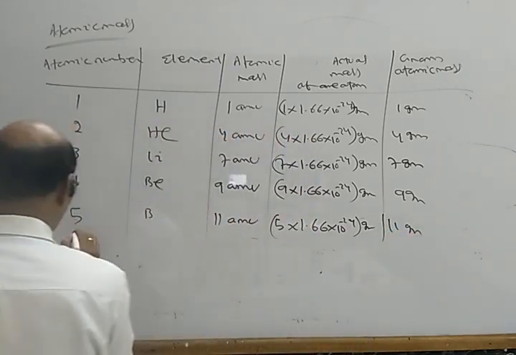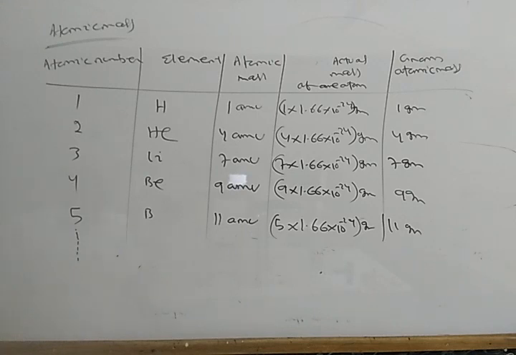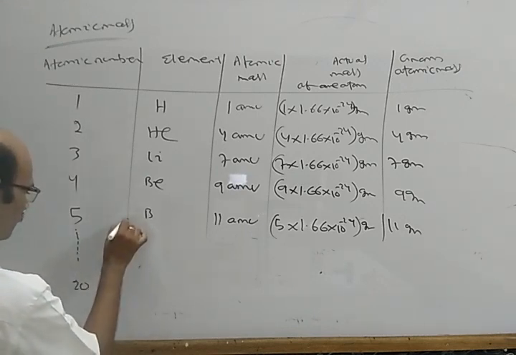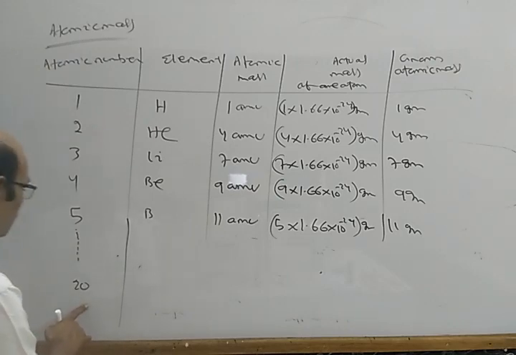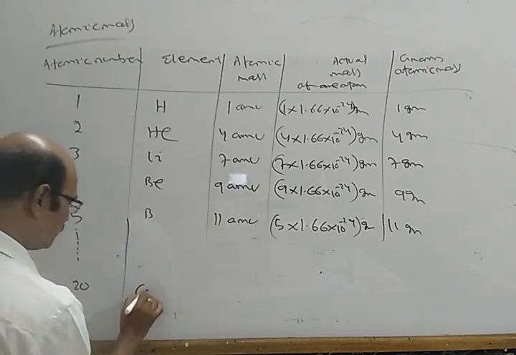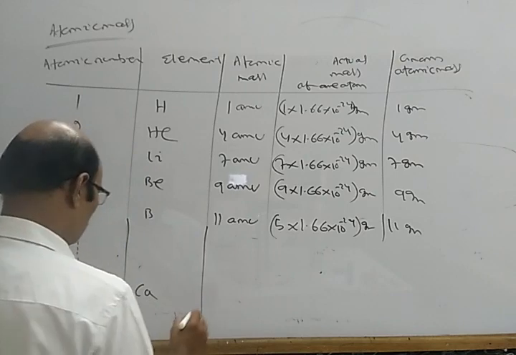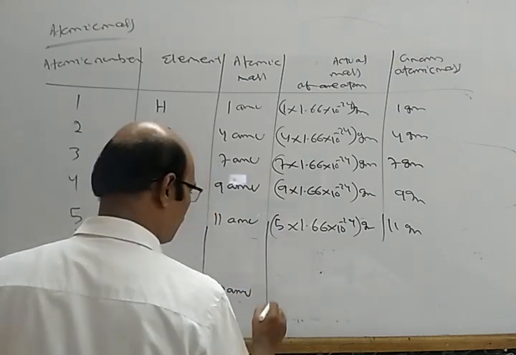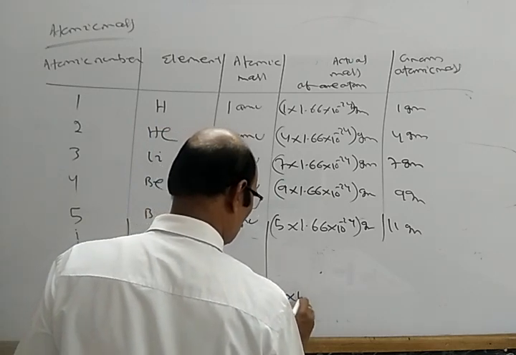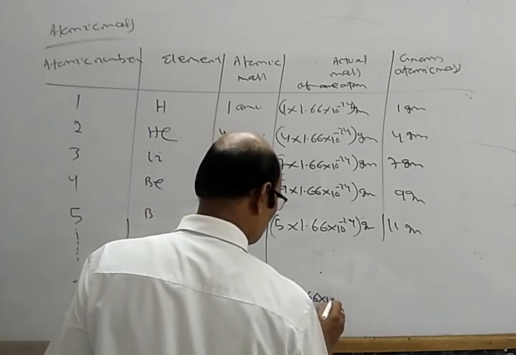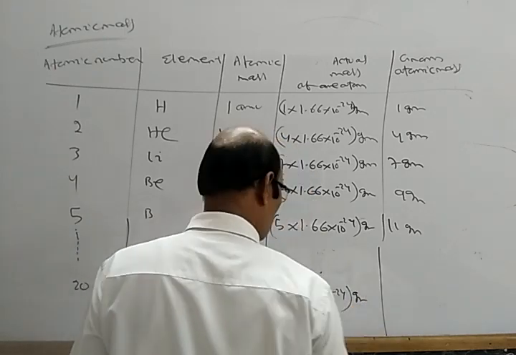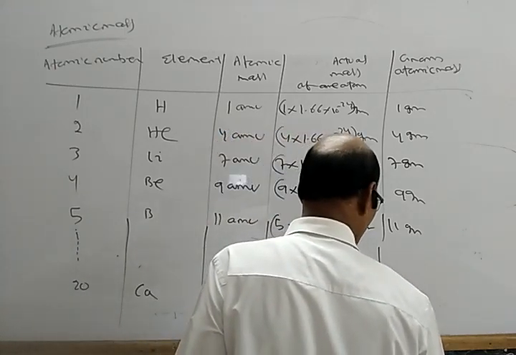Similarly, you can proceed, and this is a task for you. You complete up to 20. Now go for 20, calcium, 40 AMU, so 40 into 1.66 into 10 power minus 24 gram, and 40 gram.